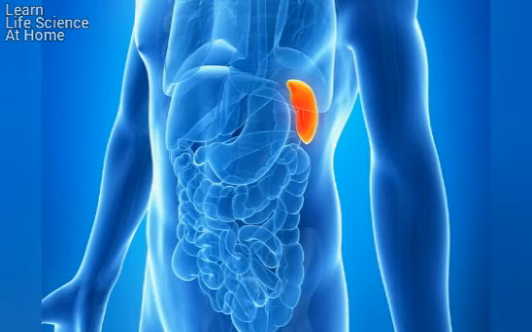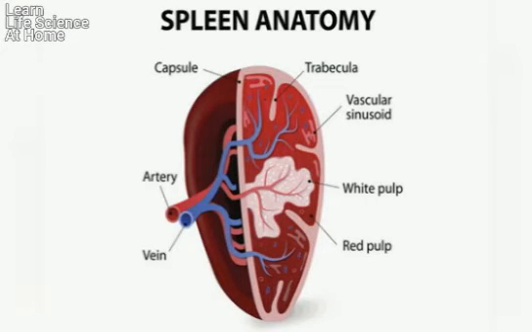The inner region of the spleen is separated into two, red pulp and white pulp, which are separated by a diffuse marginal zone. Red pulp is a site where old and defective RBCs are destroyed and removed. White pulp is surrounded by branches of the splenic artery. It is mainly populated by T cells.